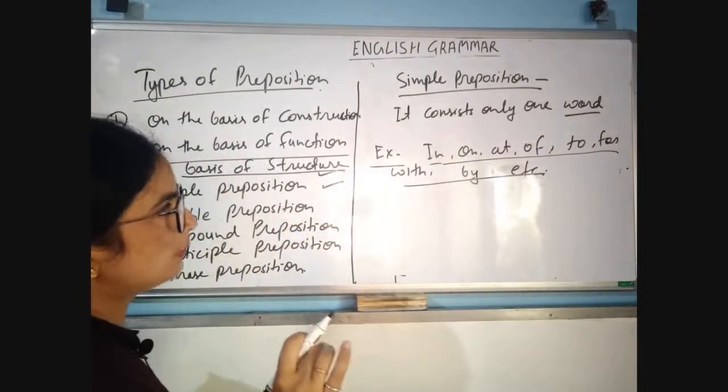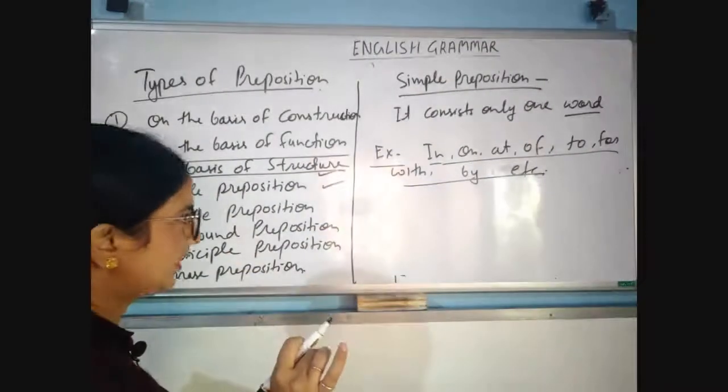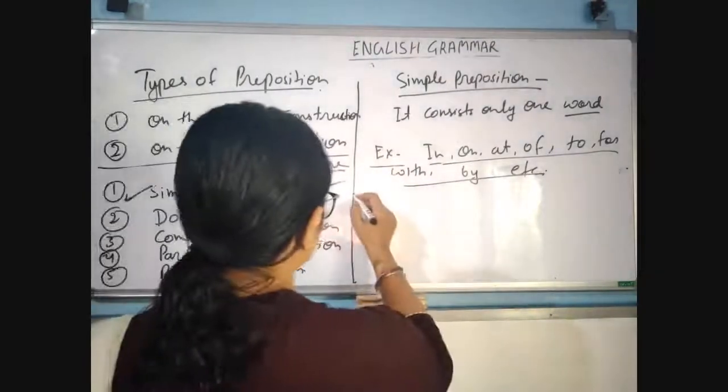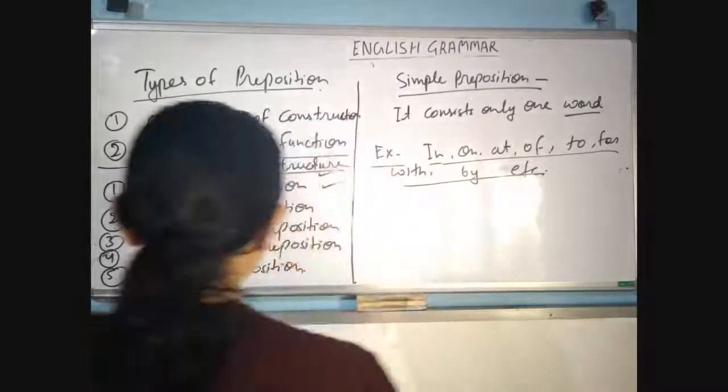You know what a simple preposition is? It consists of only one word. Okay, so let us go to the examples.